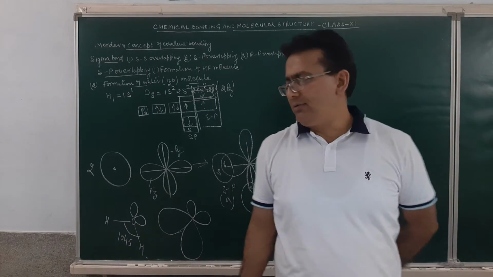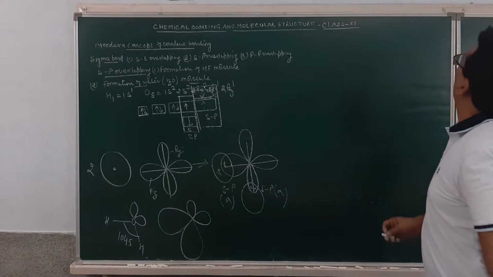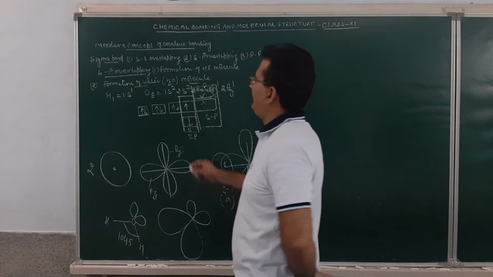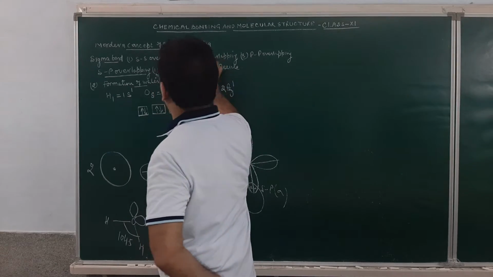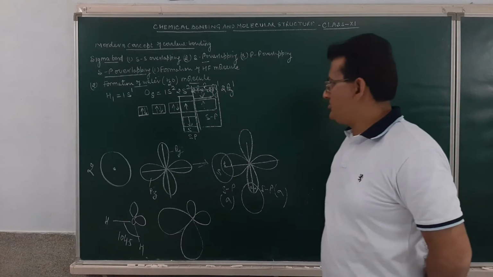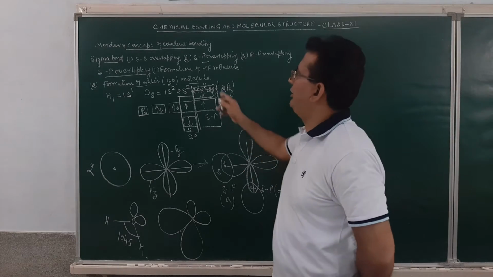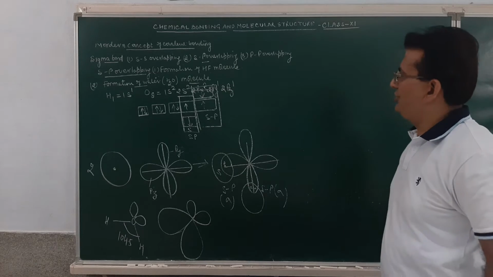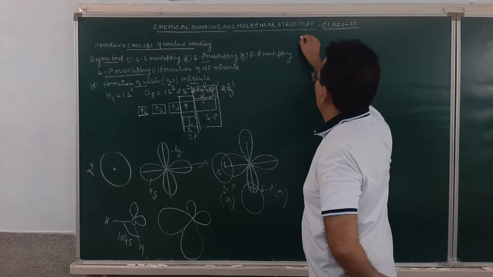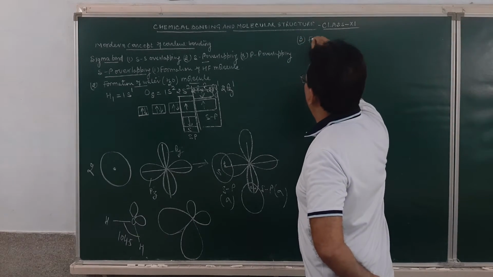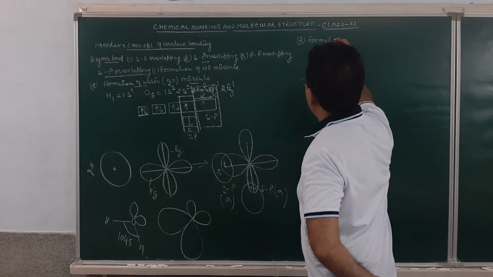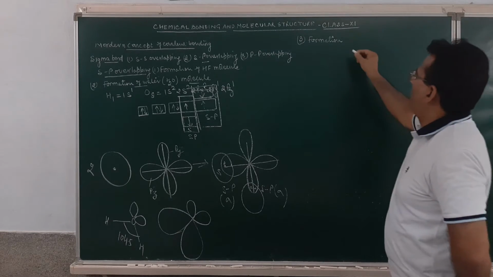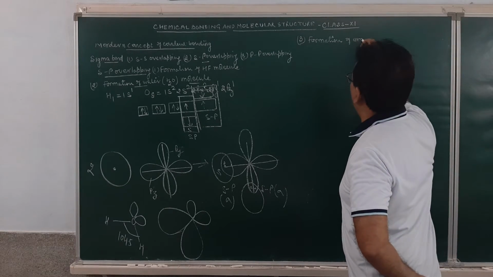Overall, you may see over here that it results in the formation of a sigma bond. So a sigma bond is formed either by s-s overlap or by s-p overlap. In s-p overlapping, we have done two examples. Yesterday we did the formation of the HF molecule, and today we have done the formation of a water molecule. Now let me take another example. As per the syllabus, it is the formation of the ammonia molecule.